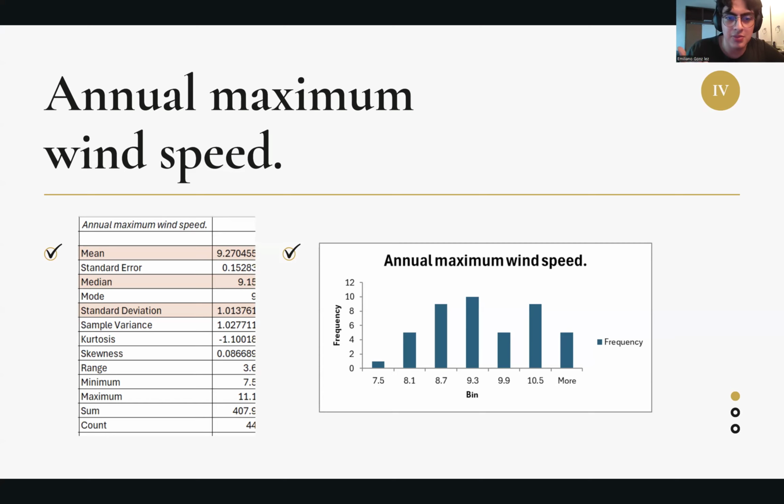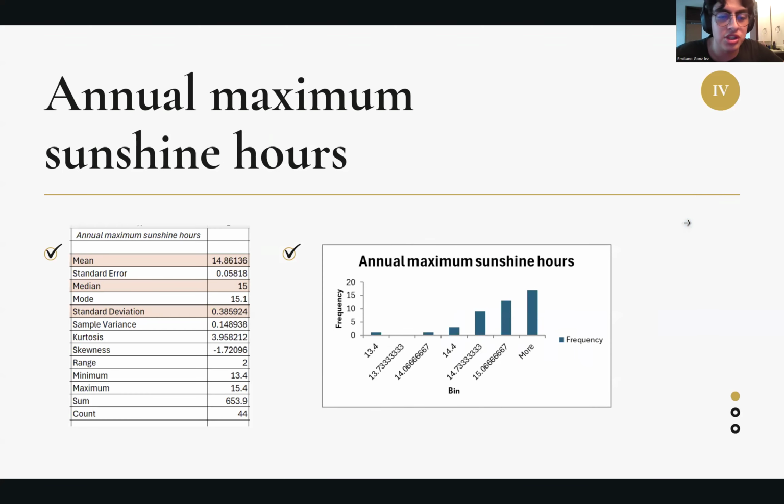And as well, we can see this in the mean that is 9.27, meaning that this value, well, you can see the histogram is really close to each other. So this is more of a constant phenomenon. As well, from sunshine hours, we can also see the mean is 14.86.